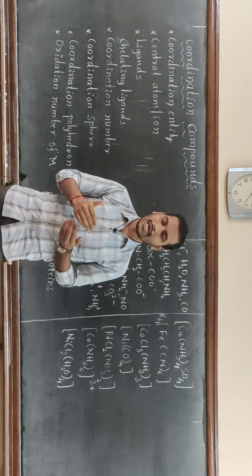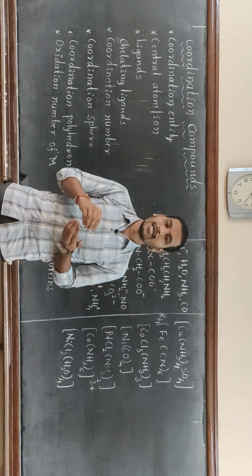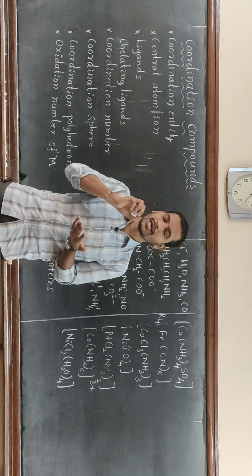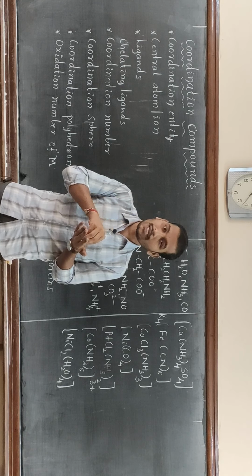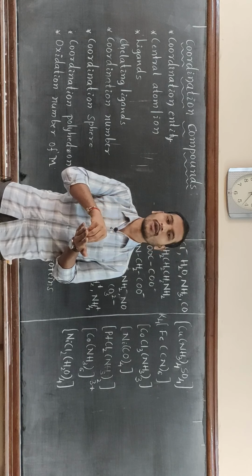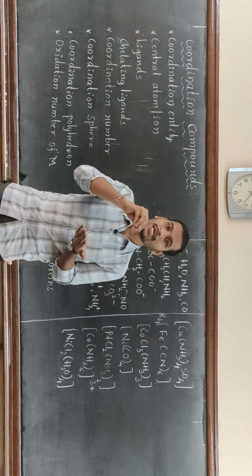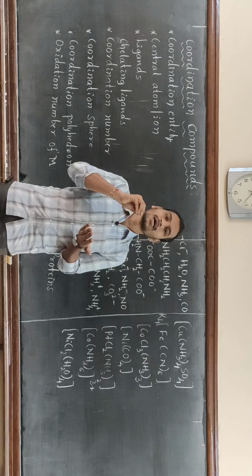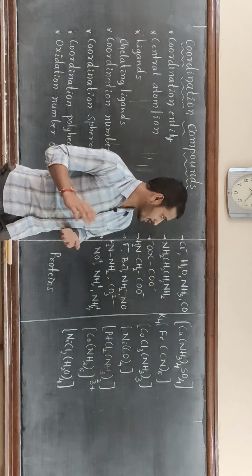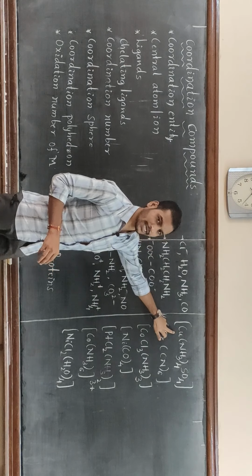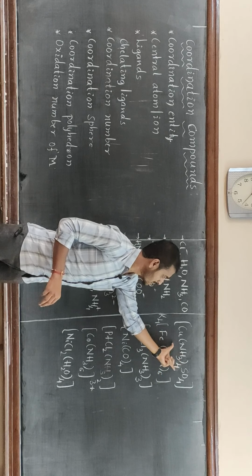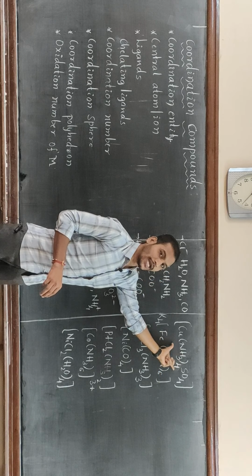Here coordination entity can be defined as the portion of the coordination compound that constitutes the central metal atom or ion along with the molecules or ions which are directly attached to the central metal atom or ion. That itself is called the coordination entity. For example, in this case, [Cu(NH3)4]SO4. This itself is the coordination entity.